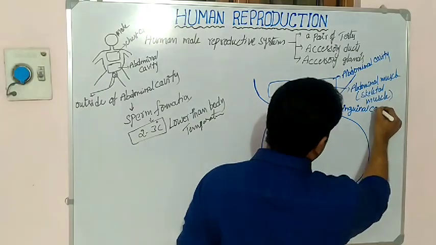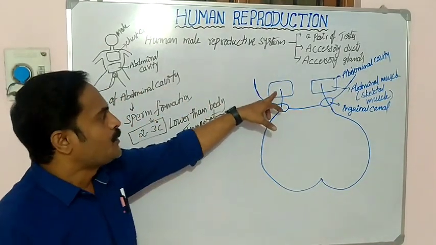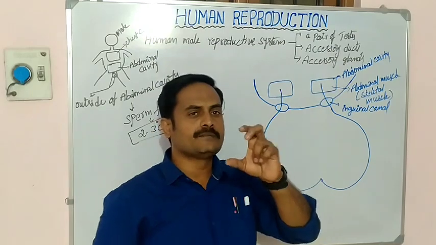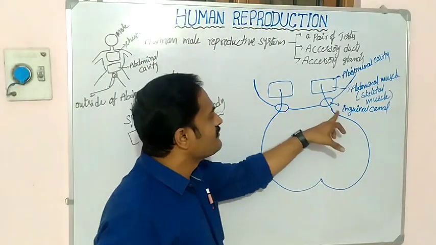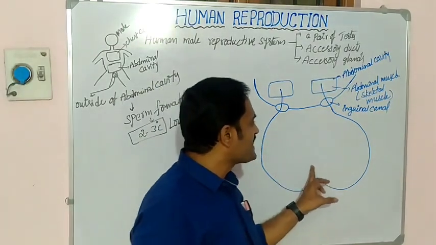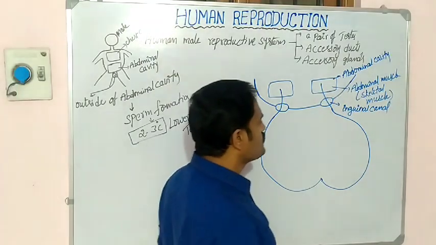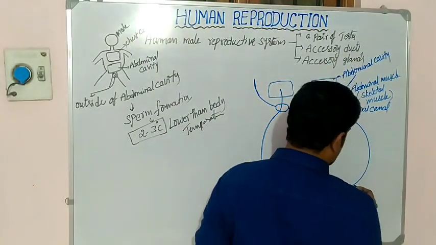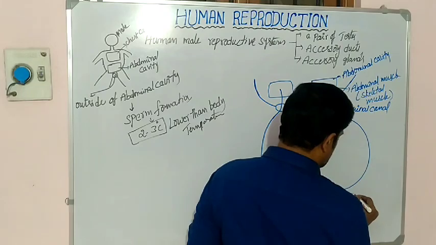Inguinal canal, remember. So some portion of the abdominal muscle goes through the inguinal canal and continues as one pouch-like arrangement. This pouch-like arrangement is called the scrotum.